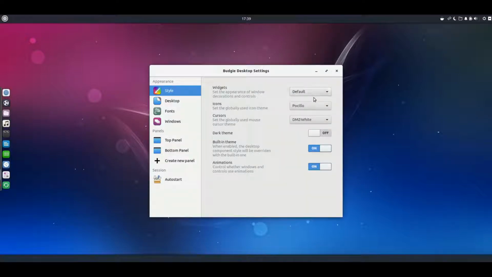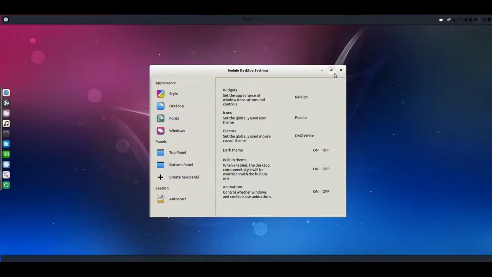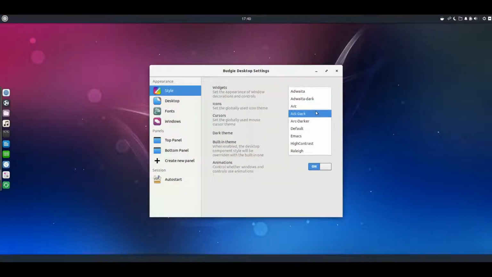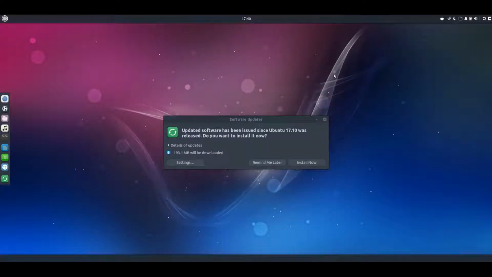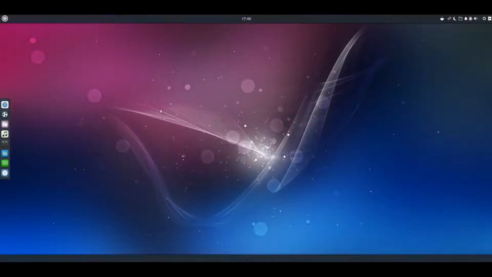As you see, it is changing the top. That looks a bit aged. I'm just going to keep it like this. Remind me later.